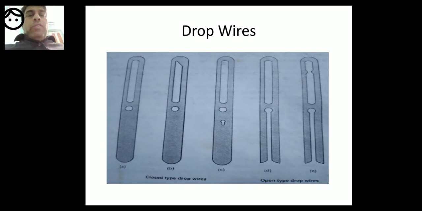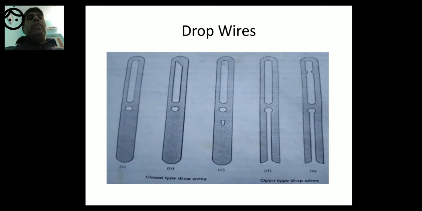Suppose there are 2400 ends, then there will be 2400 drop wires. Each warp end has one drop wire, and each passes through it. And when there is a breakage of the warp, whether it is mechanical or electrical warp stop motion, the drop wire will fall onto the